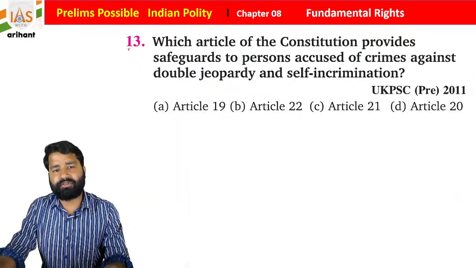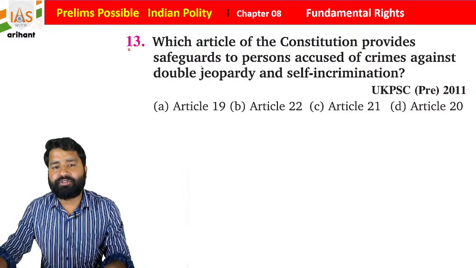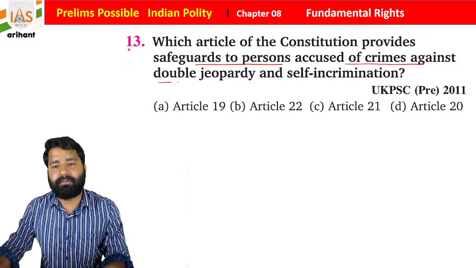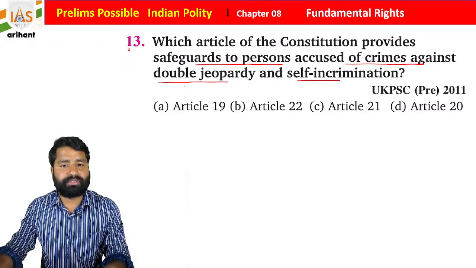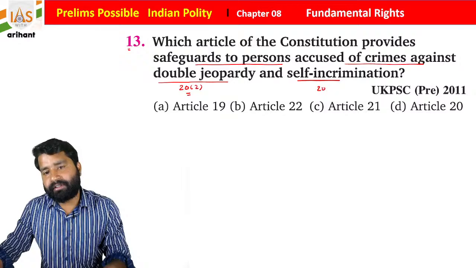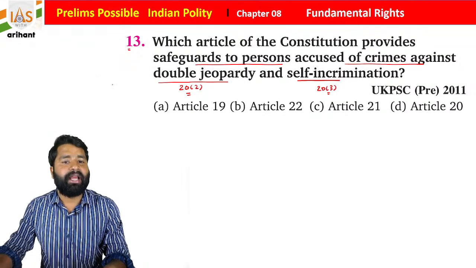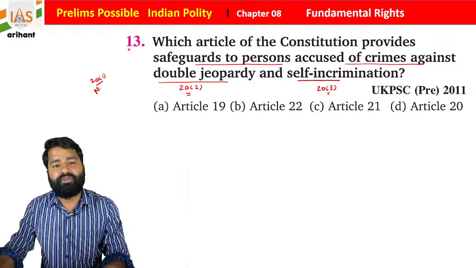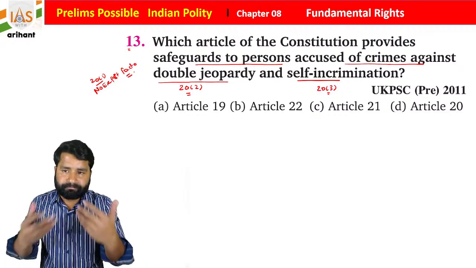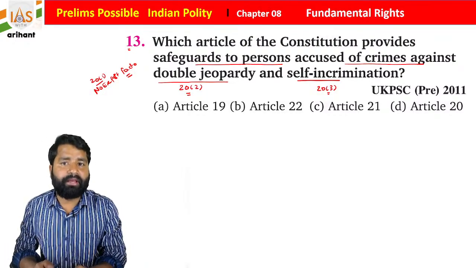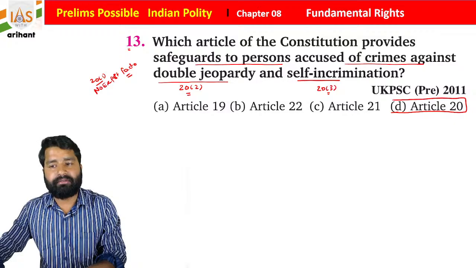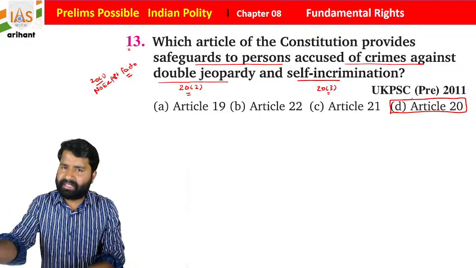Now see the next question, question number 13. Which article of the Constitution provides safeguard to a person accused of crime against double jeopardy and self-incrimination? Students, I already told you double jeopardy is mentioned under Article 20 Clause 2 and self-incrimination under Article 20 Clause 3, and Article 20 Clause 1 is about no ex post facto: no person is going to be punished without breaking any law. So what you find, students, is these all are part of Article 20. This is also very important.